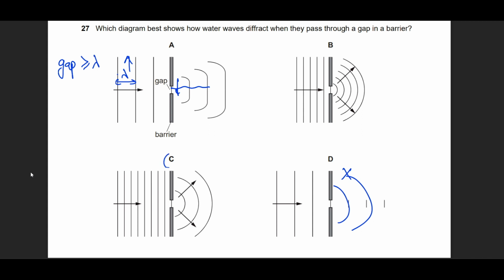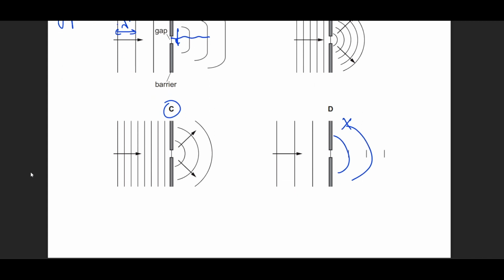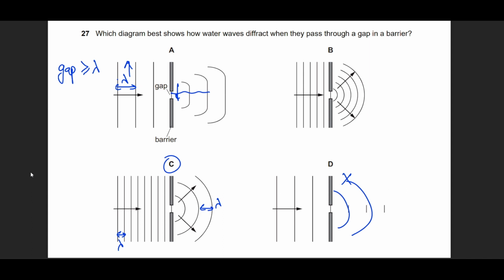Now we go to option C. Option C has a diagram error. You see, the wavelength before it enters the narrow gap and the wavelength after it enters the narrow gap are different. Diffraction does not change the wavelength; it only converts them into a circular wavefront. The best answer is option B for this question. The wavelength is the same, and approximately the wavelength looks equal to the gap width as well, at least on paper.